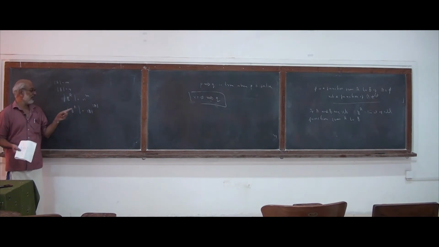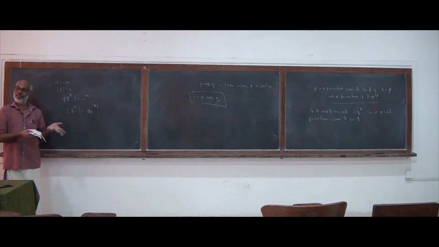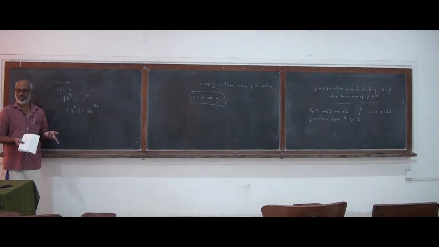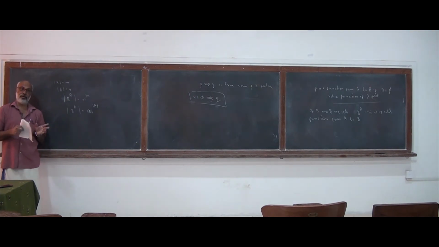That is for one element of A. Now you take another element of A. That can be mapped to any of these n elements of B, and that can be done in n ways, etc., for every element of A. Mapping of one element will not prohibit you from mapping another element, because all these things can be done independently.